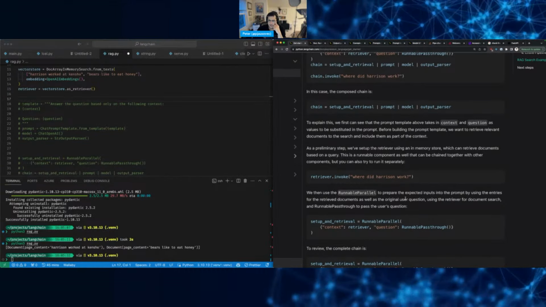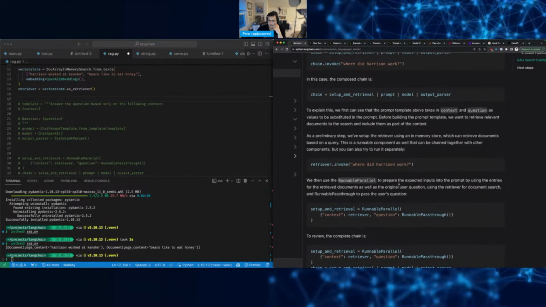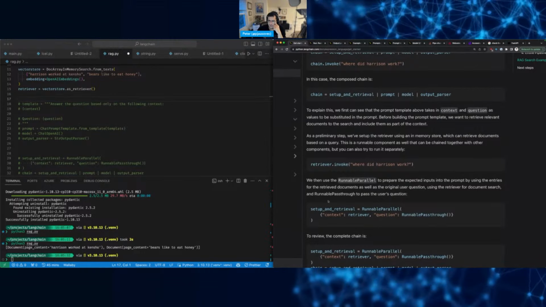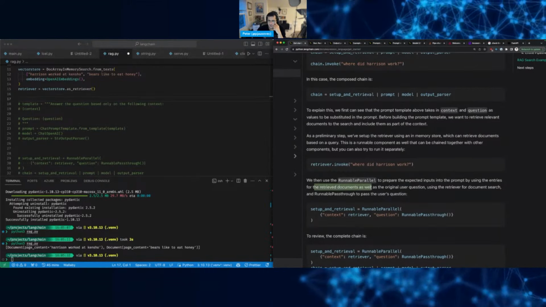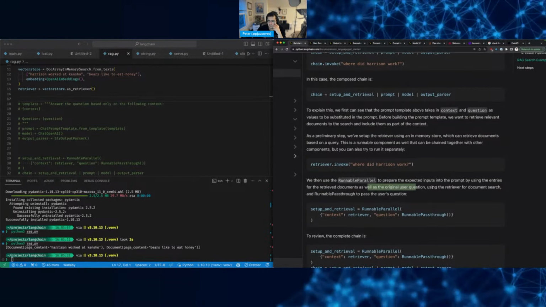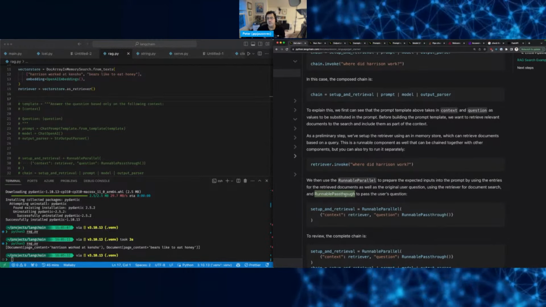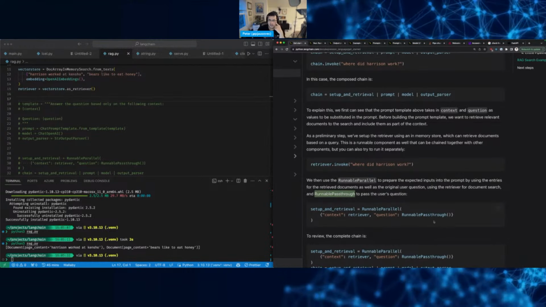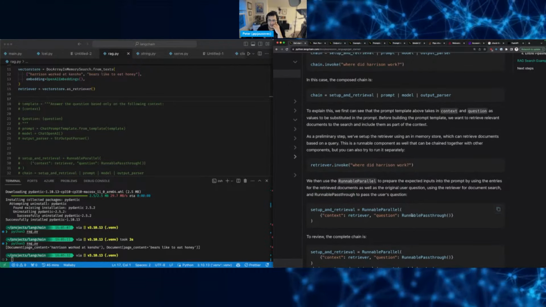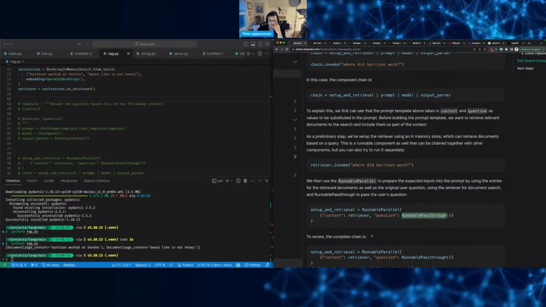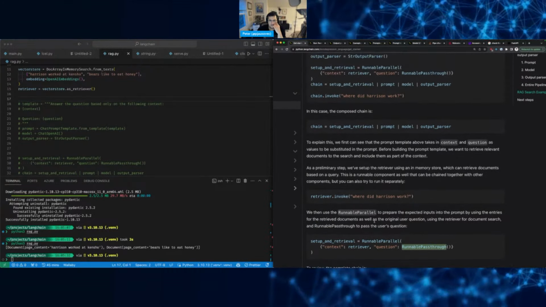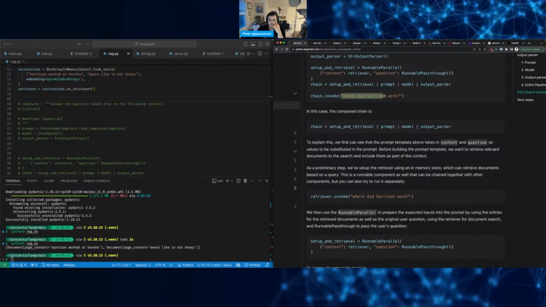So we then use the RunnablePassthrough to prepare the expected inputs by using entries for the retrieved documents as well as the original question. Okay, so it is what I was thinking about. RunnablePassthrough is saying get it from here, right?